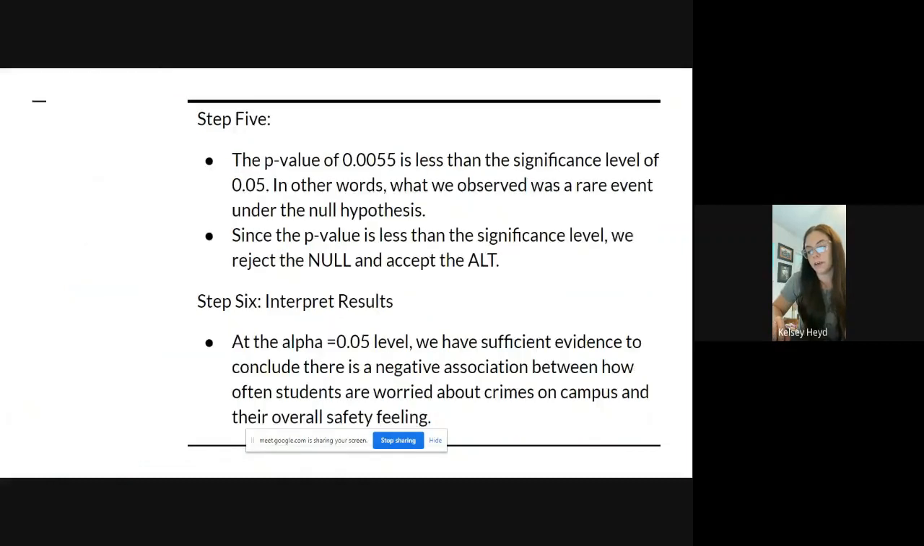Step 5, the p-value is 0.0055, less than the significance level of 0.05. We observed that this was a rare event under the null hypothesis, and since the p-value is less than the significance level, we reject the null and accept the alternative. Step 6, alpha is 0.05. We have significant evidence to conclude there is a negative association between how often students are worried about crimes on campus and their overall safety feeling.